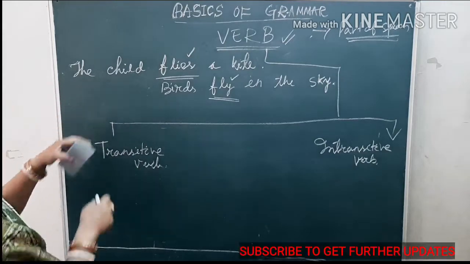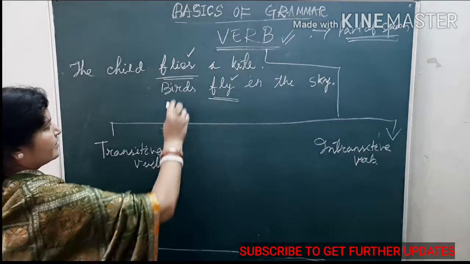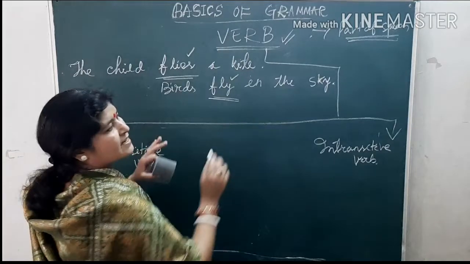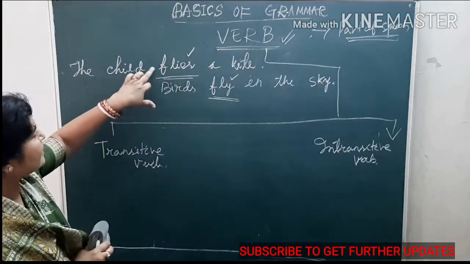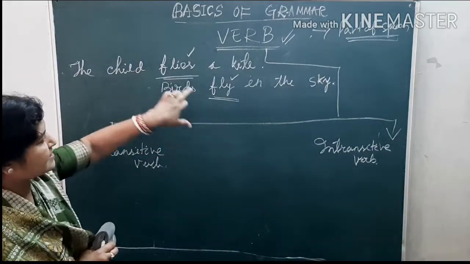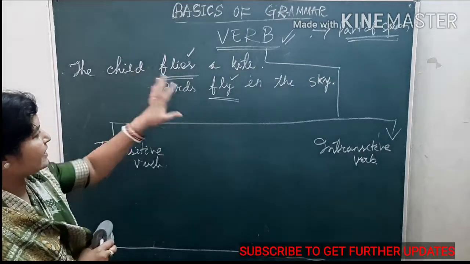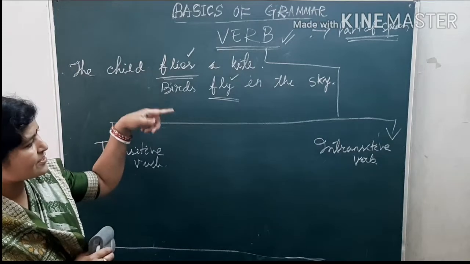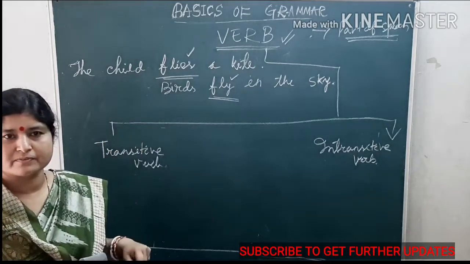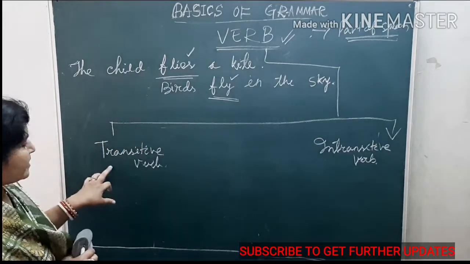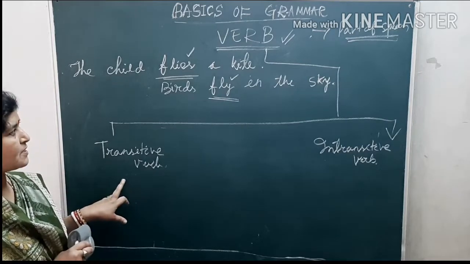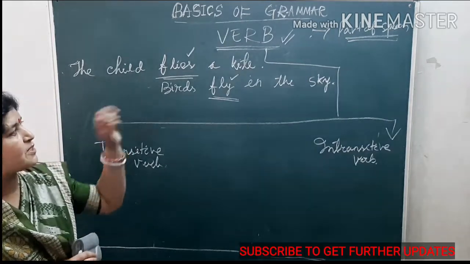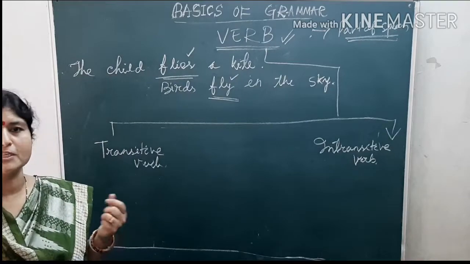So, here, the child flies a kite, birds fly in the sky. So, here I have written 2 verbs, flies, fly. One is transitive and another one is intransitive. So, which one is transitive here and which one is intransitive? Transitive means those verbs which require an object to complete the sense of the sentence.